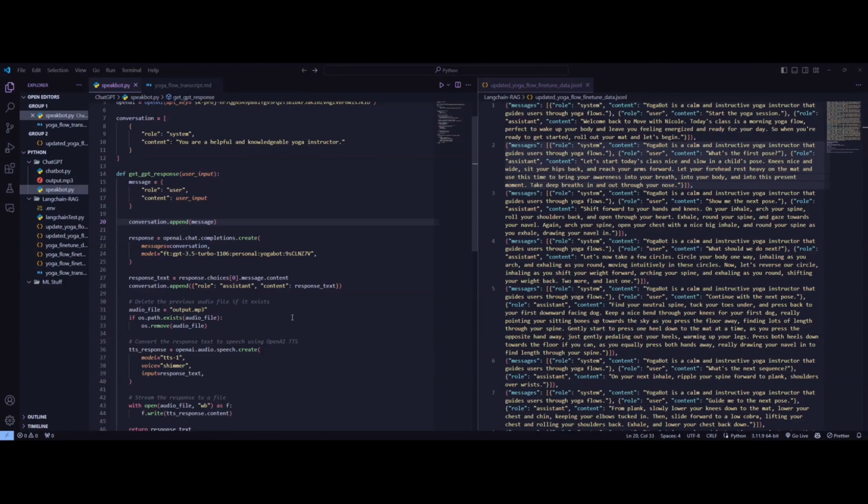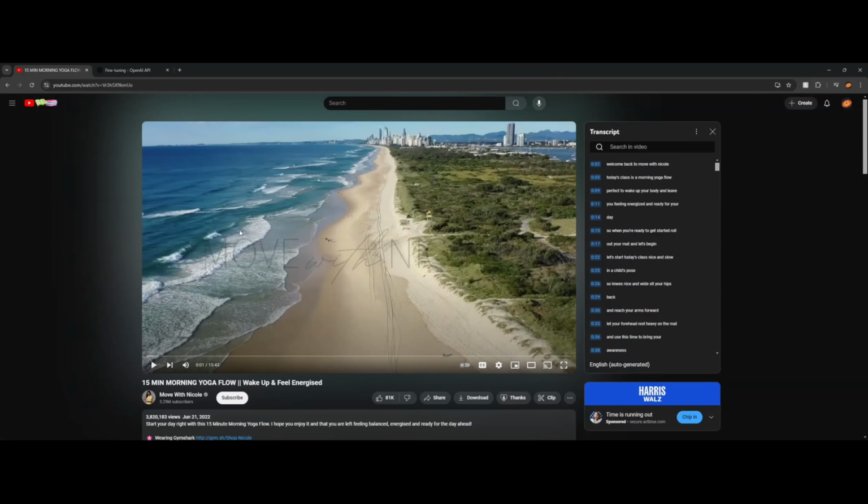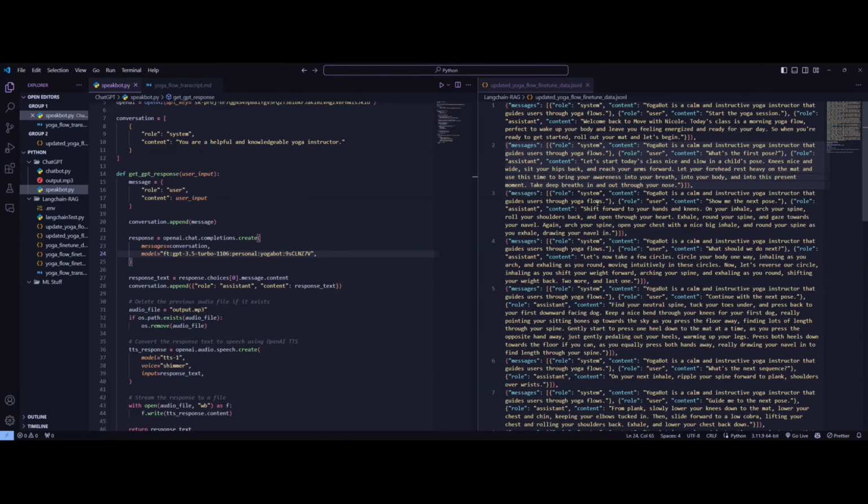Hi, my name is Hazan, and I worked on fine-tuning the model. So the reason why we wanted to fine-tune the model is so that the yoga bot sounded more like an actual yoga instructor rather than just a chatbot. So the way I went about doing this is by Googling several yoga videos on YouTube, and from there I got the transcript and organized it into different paragraphs. Those paragraphs I then just put into a JSON-L file, which was used as training data to fine-tune the model.